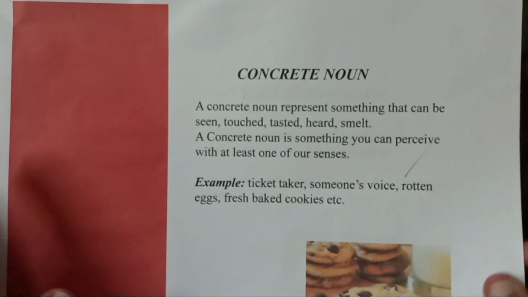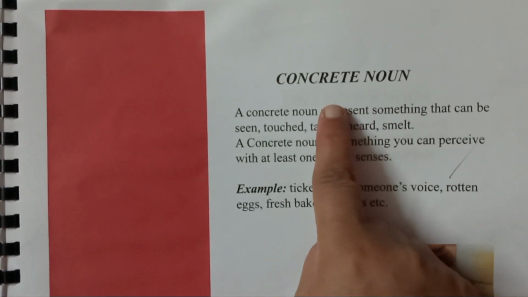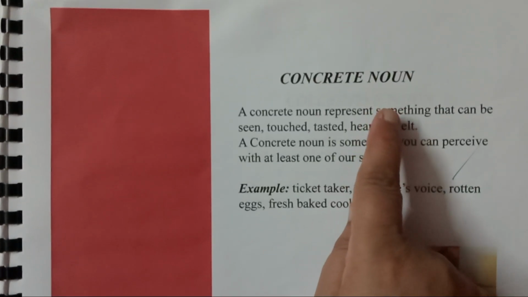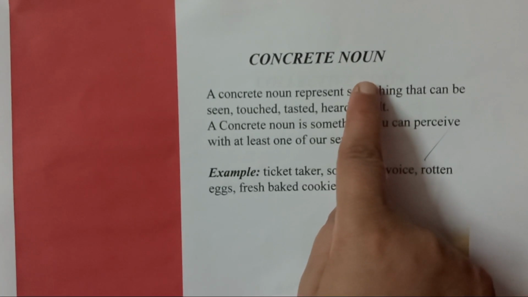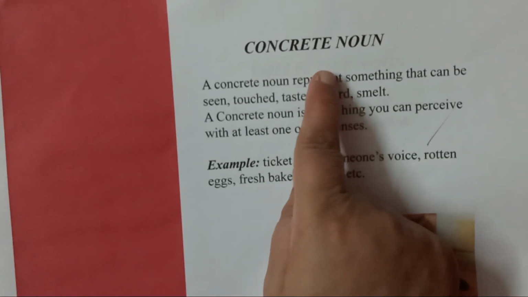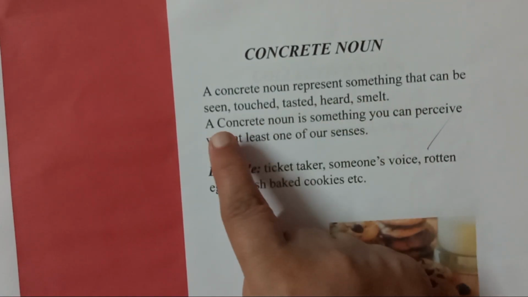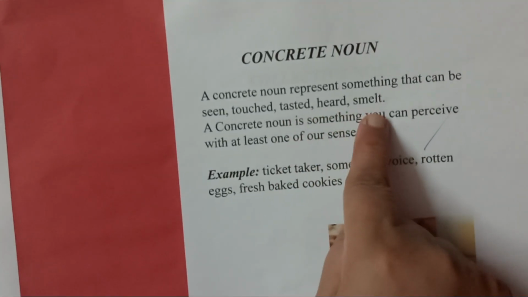Now come to the next very important type of noun, that is the concrete noun. Many students are often confused in this type. They cannot understand. Sometimes they mix up material noun and concrete noun. A concrete noun represents something that can be seen, touched, tasted, heard, and smelt.